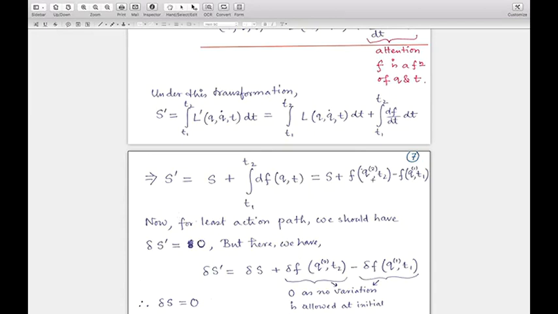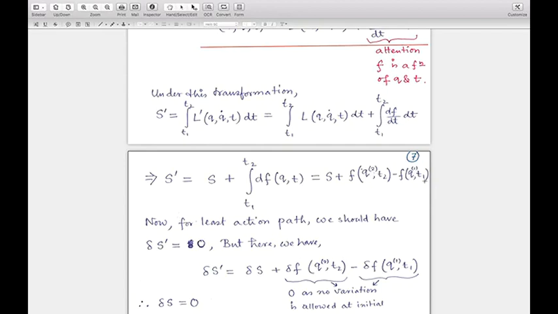You can understand, as this is a function of q and t, when it is evaluated at T2, the q will simply be the q of T2. Let me write that as Q2.